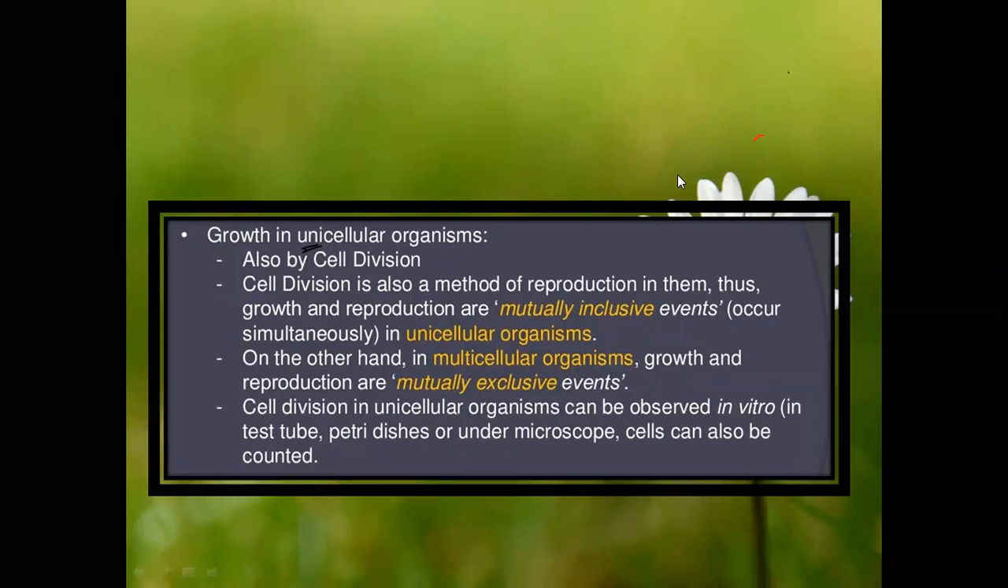Growth in a unicellular organism takes place by cell division. In a multicellular organism also it takes place by cell division, and in a unicellular organism also the growth takes place by cell division. And what do you mean by cell division? What is cell division? Give the definition in your own sentence.